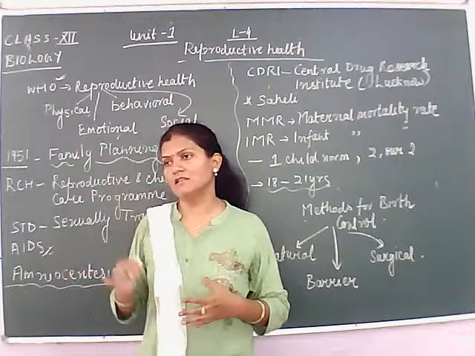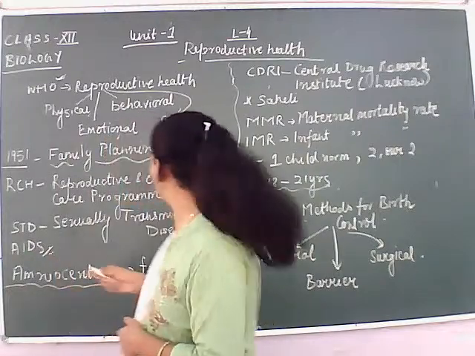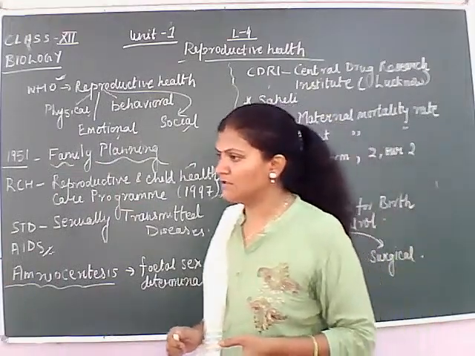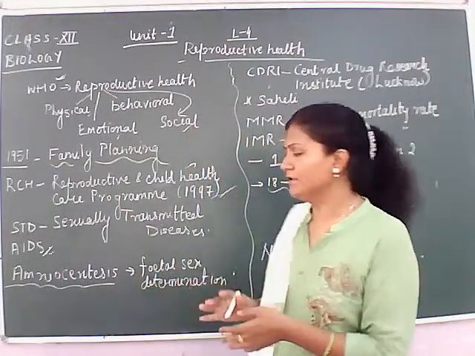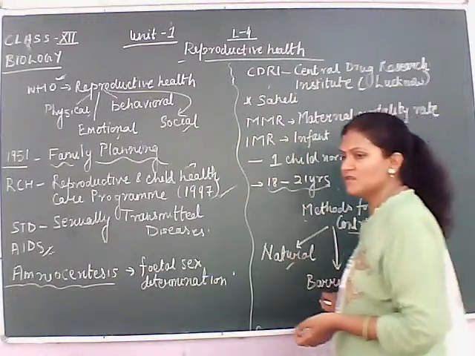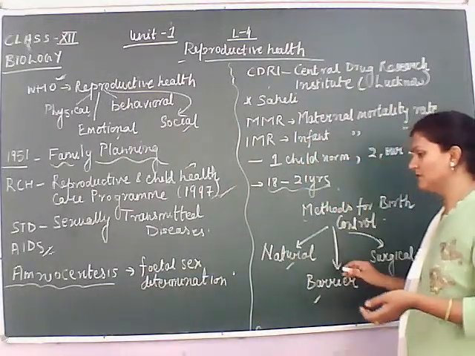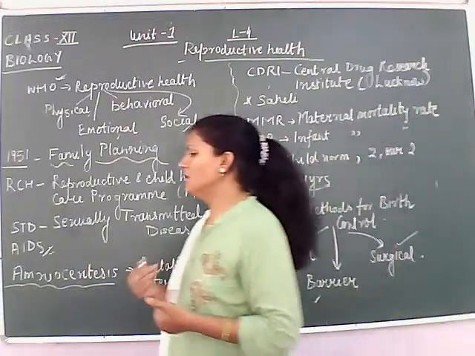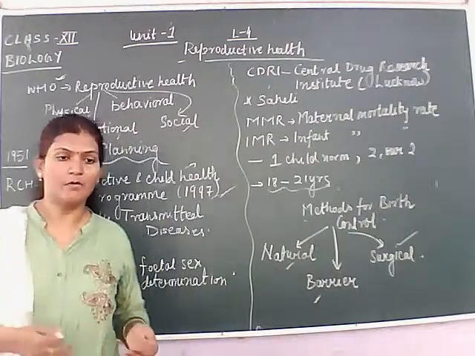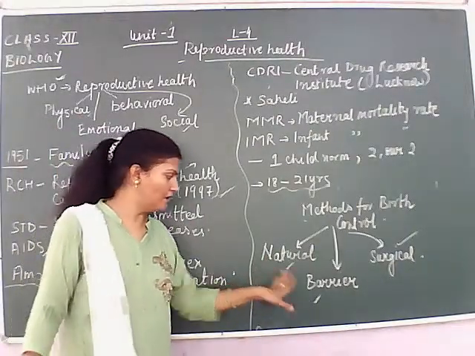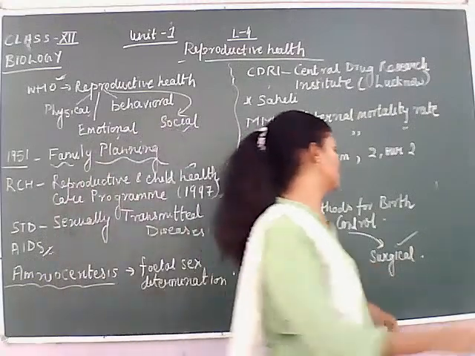This lesson basically deals with the family and birth control methods, and all the birth control methods are basically divided into three different methods. One is the natural method, the second one is the barrier method, and the third one is the surgical method. So students will learn a few more things about what are the different techniques which come under natural methods, barrier methods, and surgical methods.